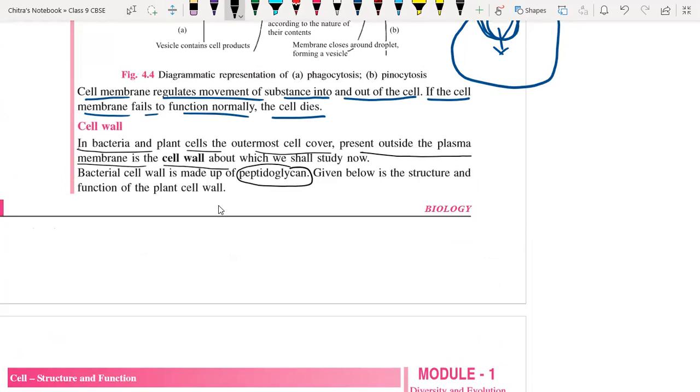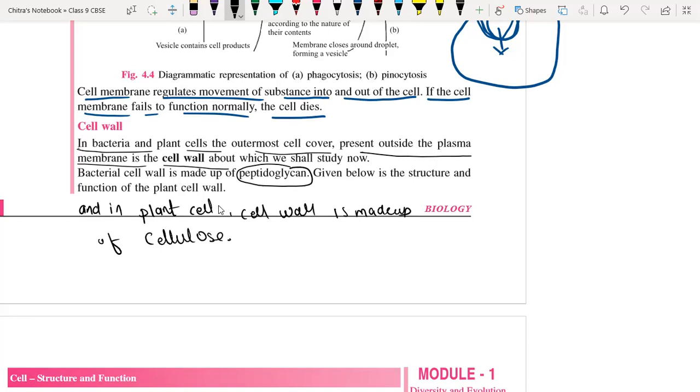It is made up of cellulose. The plant cell wall is made up of cellulose. You have to remember this.